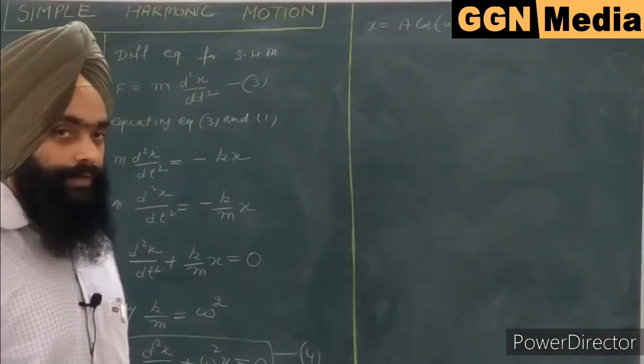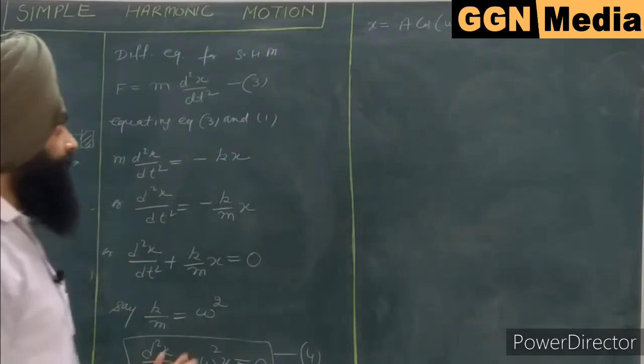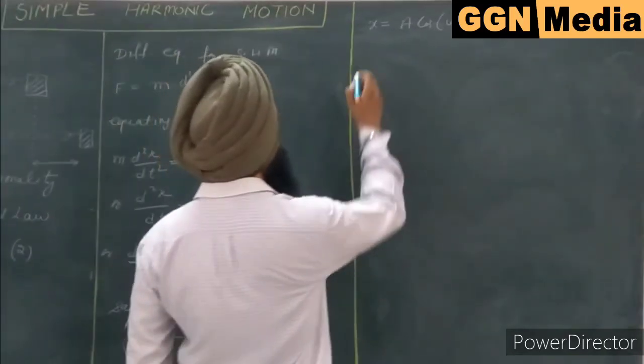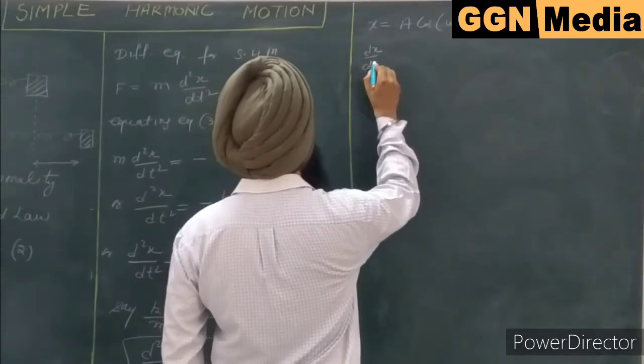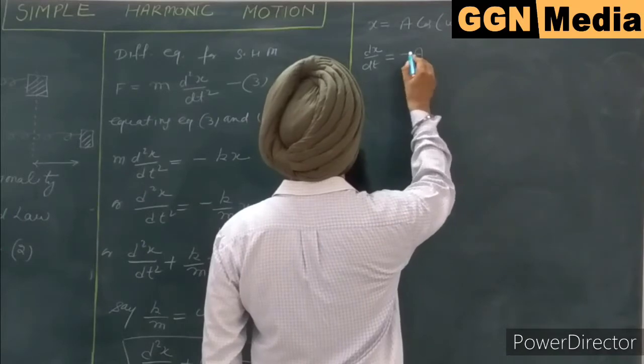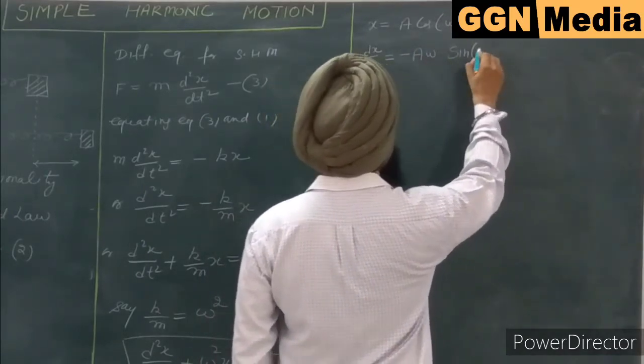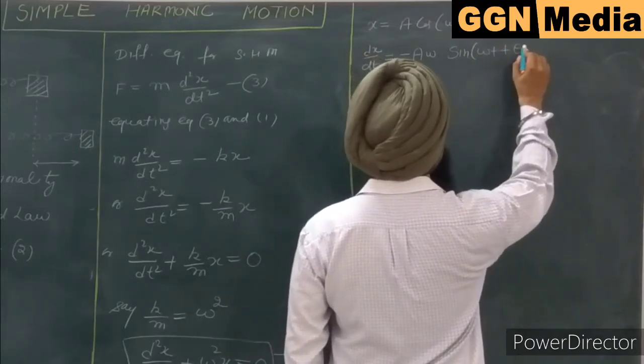We can put the value of x in the equation. Let us see whether it satisfies it or not. If I differentiate the equation with respect to t, dx by dt, then with a negative sign, omega comes here, sine omega t plus theta naught.